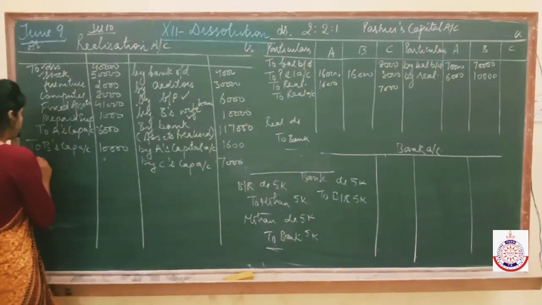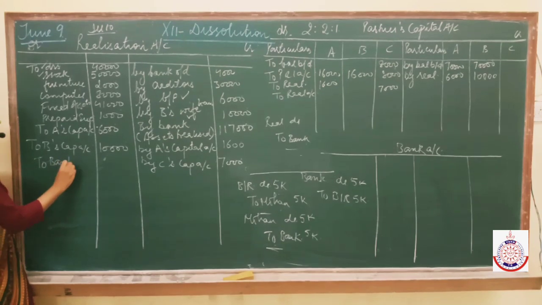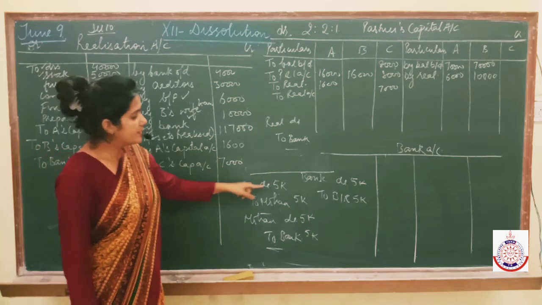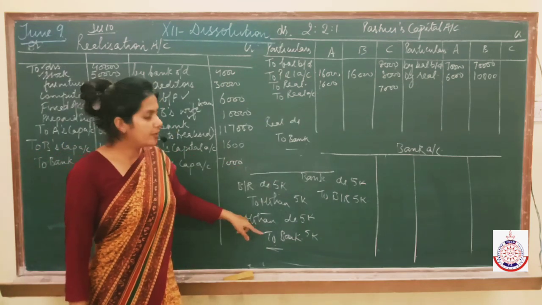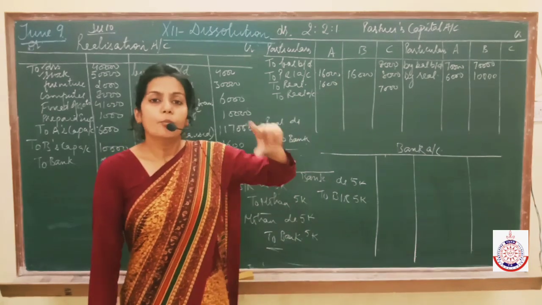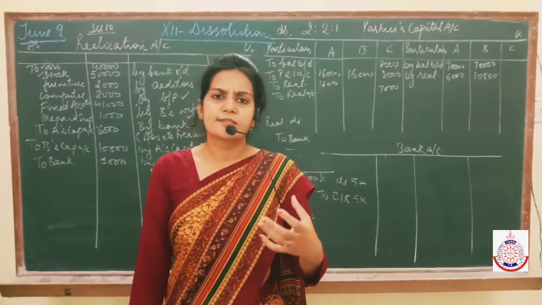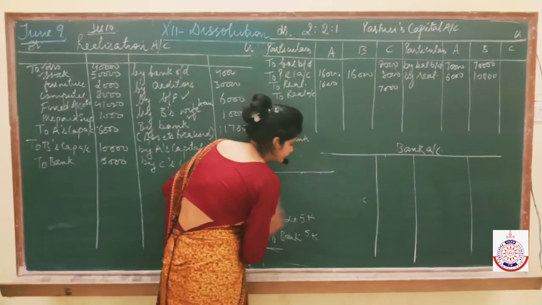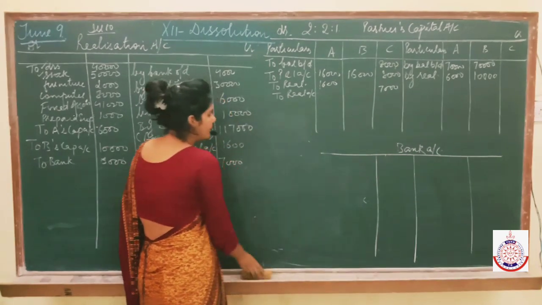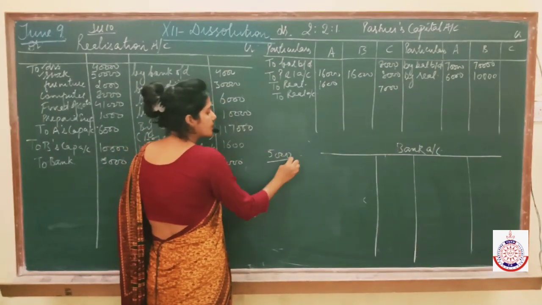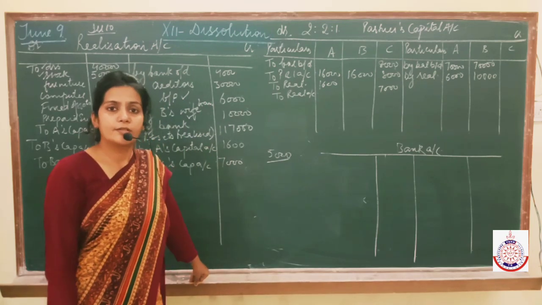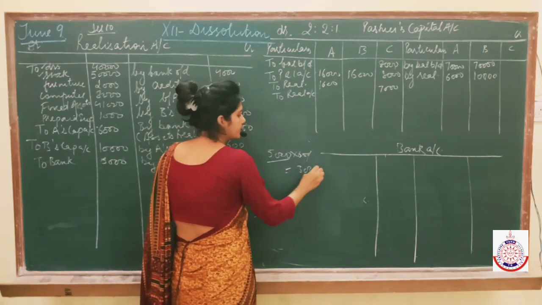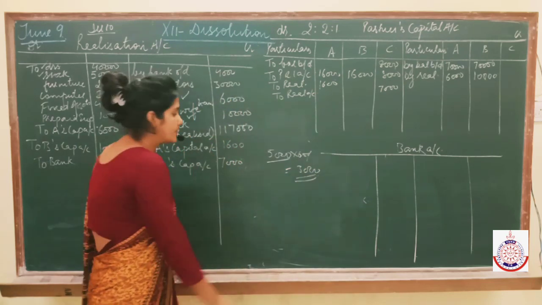Realization to bank. So I write here to bank 5,000. Now it is mentioned that though this bill has been dishonored and we have made payment to bank also, still Mohan has given 60 paisa in a rupee to us. It means Mohan has given 60% to us. What was the amount of the bill? The amount of the bill was rupees 5,000. If Mohan agreed to make payment of 60% of this to us, then 60% is 3,000. Now Mohan is making payment to us in this case.